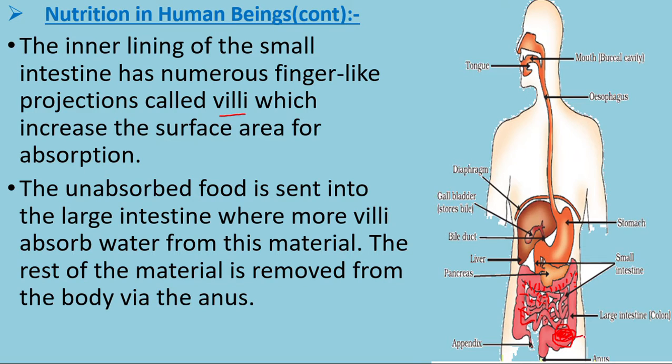It is not labeled in the diagram, so I'll label it here. This is the rectum. I put yellow color. Okay, the rectum here. The undigested food is removed from the anus.